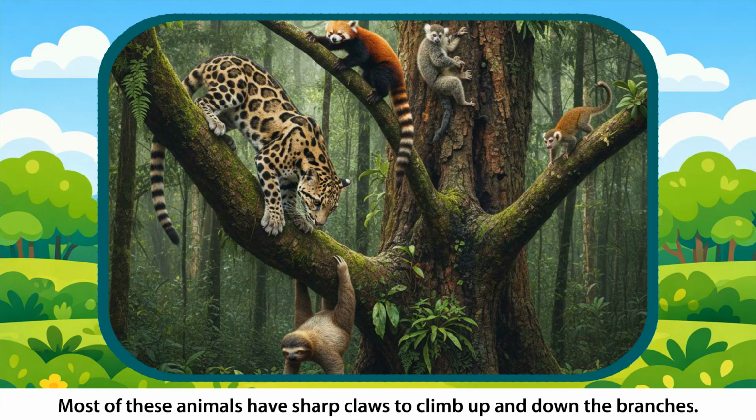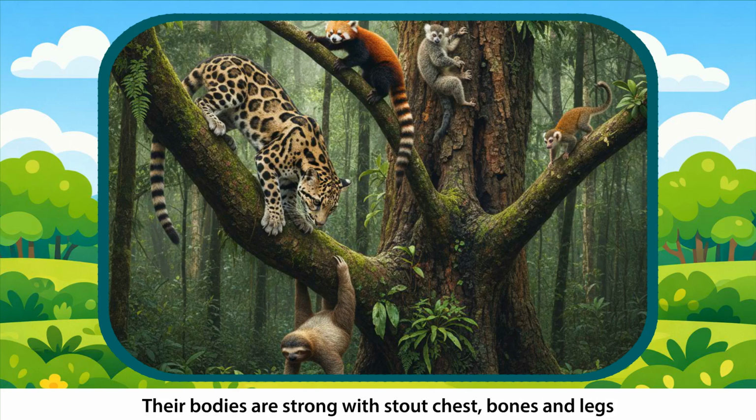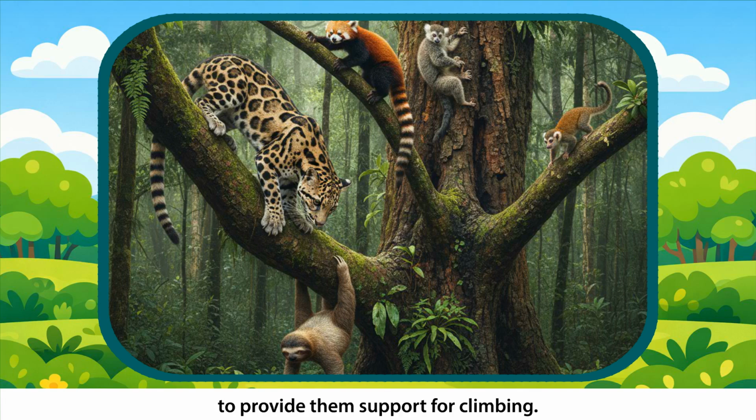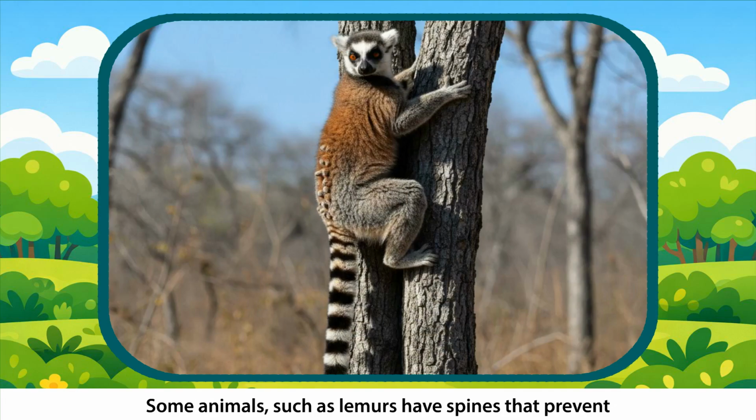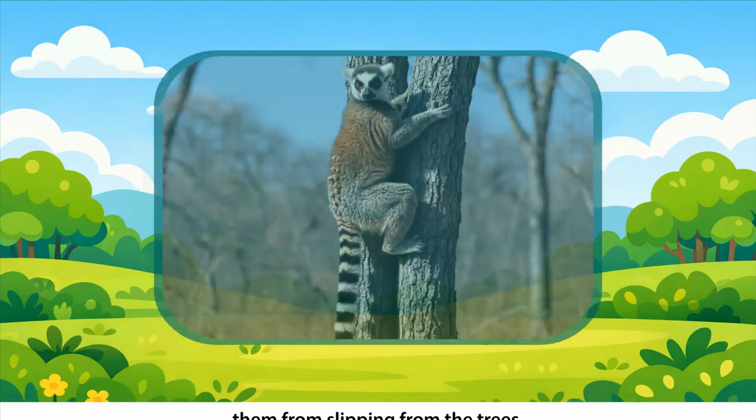Adaptations. Most of these animals have sharp claws to climb up and down the branches. Their bodies are strong with stout chest, bones and legs to provide them support for climbing. Their strong ribs and hip girdles help them move. Tails also help them balance their bodies. Some animals, such as lemurs, have spines that prevent them from slipping from the trees.